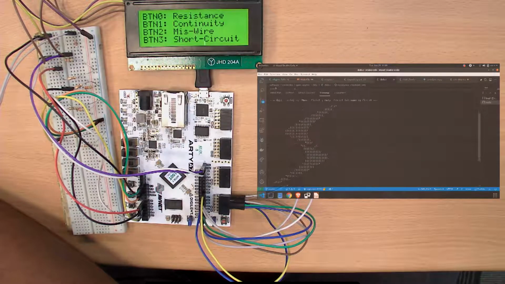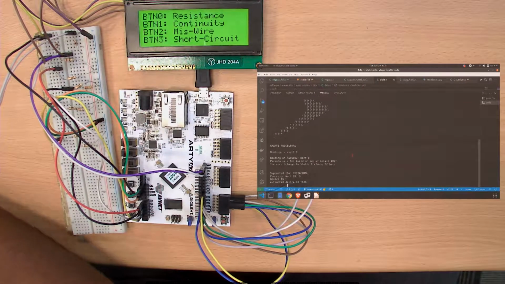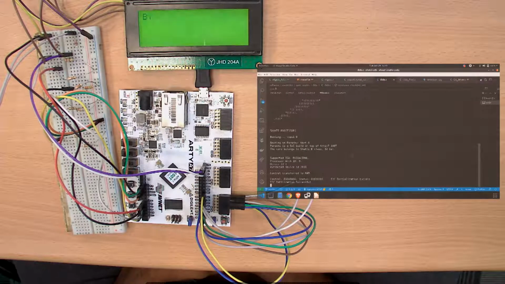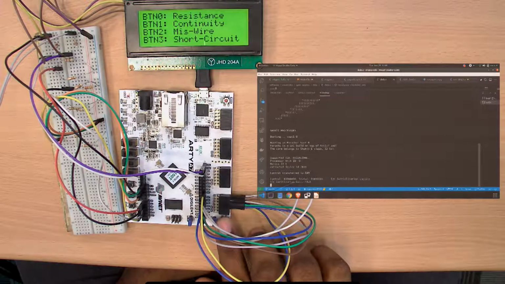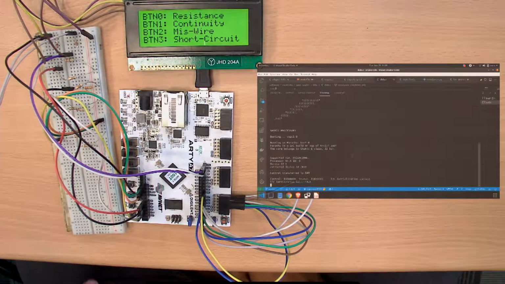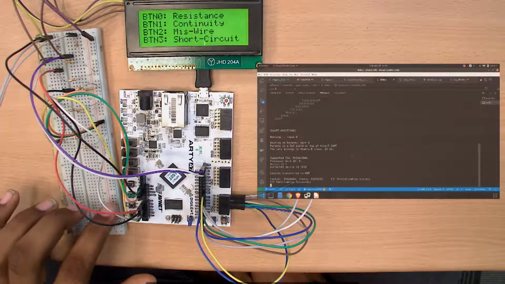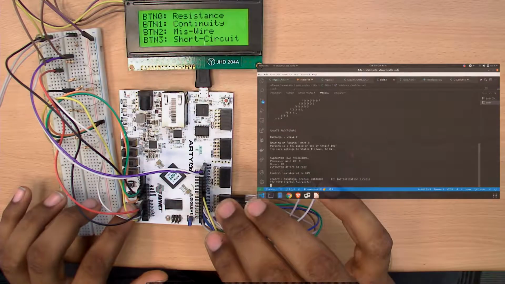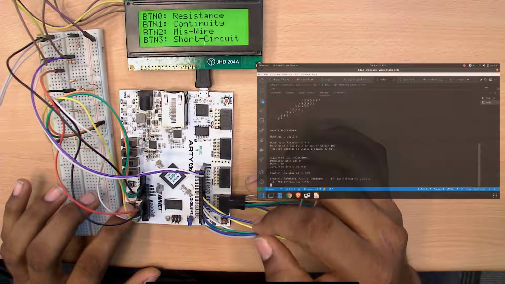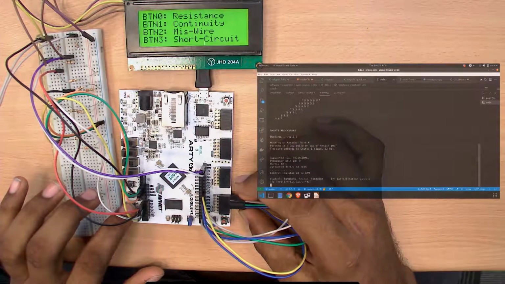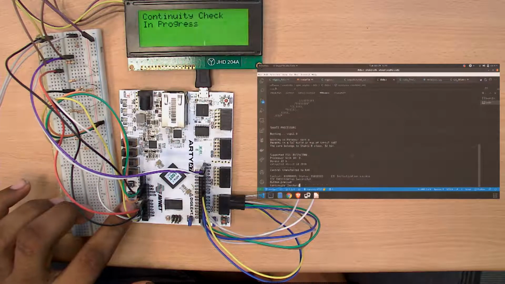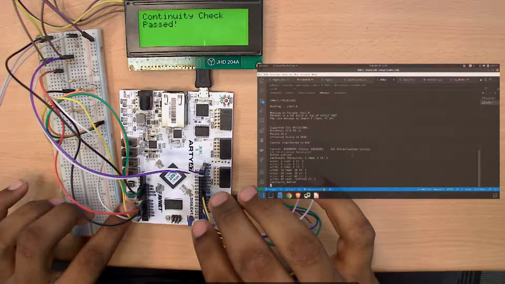We can see the Shakti logo coming up. The board is loading. All the functions have come up on the display. First we can go for the continuity check. These are the 8 lines which I have used for continuity checking. I have used IO2 to IO9 and JD1 to JD10. Now pressing button 1 for continuity check. Since all the lines are intact and correct, it passed.